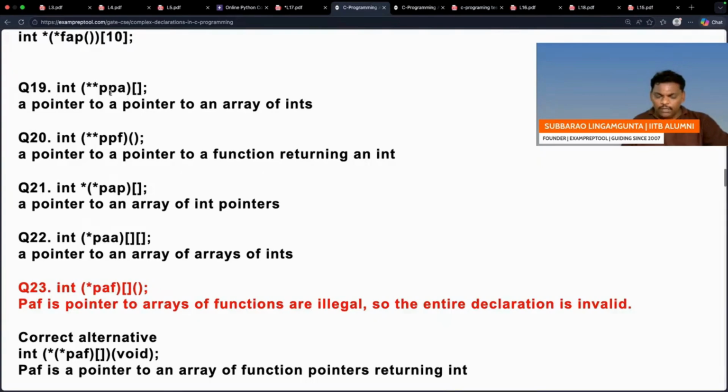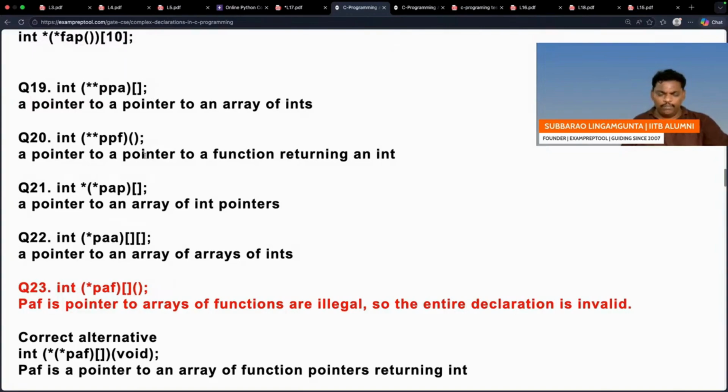See this one: PPA is a double pointer pointing to an array which contains integers, right? I think the bracket is there or not, I don't know. Let me check this one. A pointer to an array of integer.